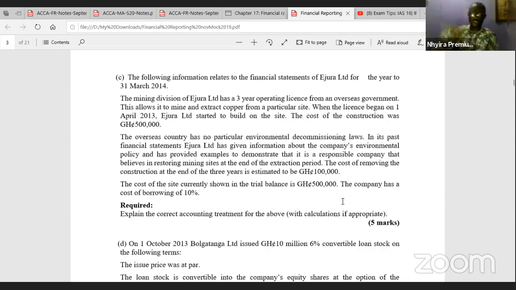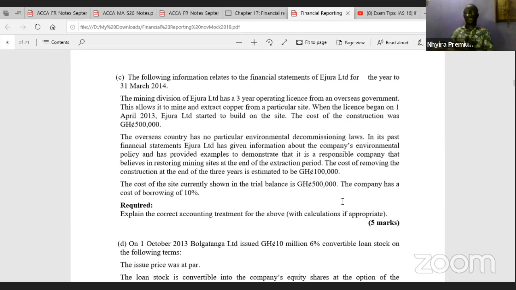So there will be unwinding and an annual charge of the provisions, which will be debited to the income statement and credited to the provisions in the statement of financial position. So basically, this is what you have to understand when we talk about the issue in relation to IAS 37.